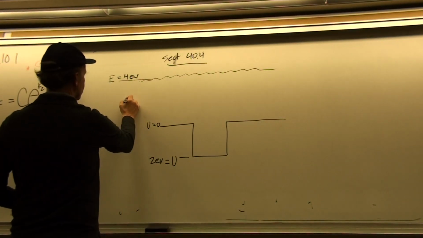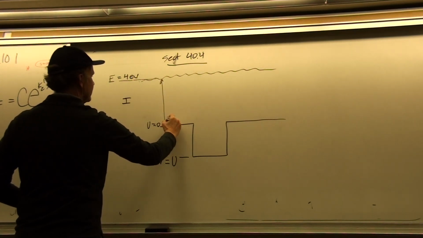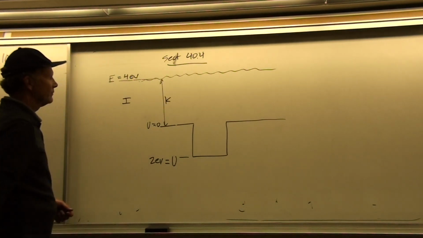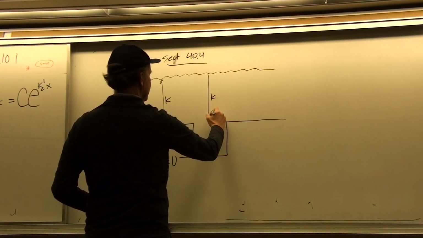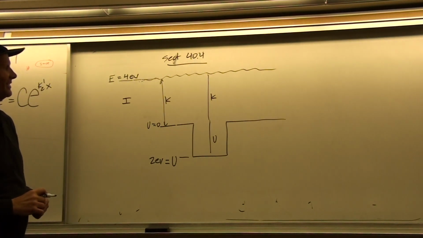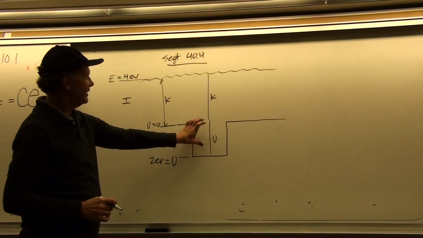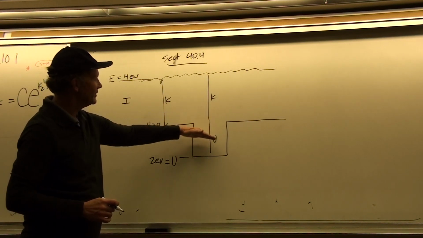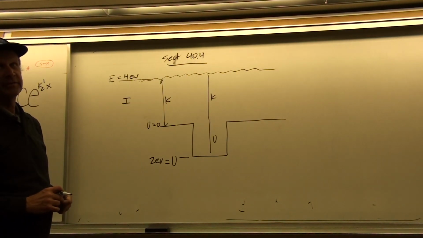Okay? And so in region 1, as it moves along, all of the energy is kinetic. When it gets to region 2, we have the kinetic energy plus some potential energy. And so this means then that this potential energy function, because it drops negative, is going to cause the particle to speed up even faster.